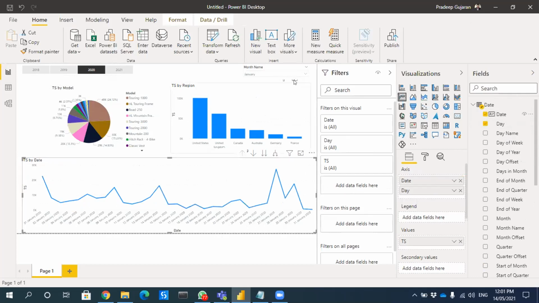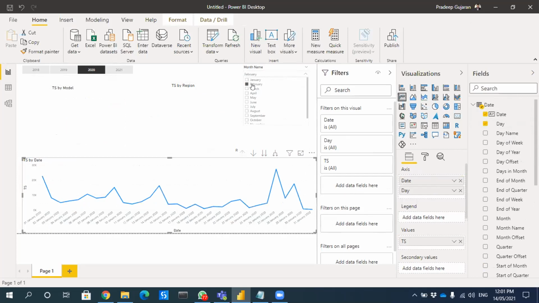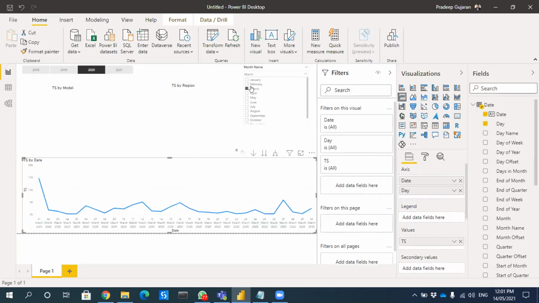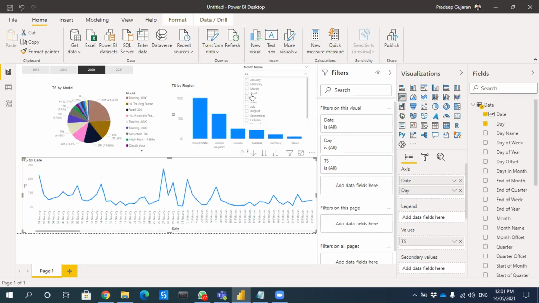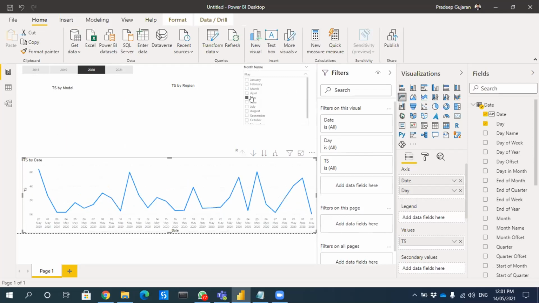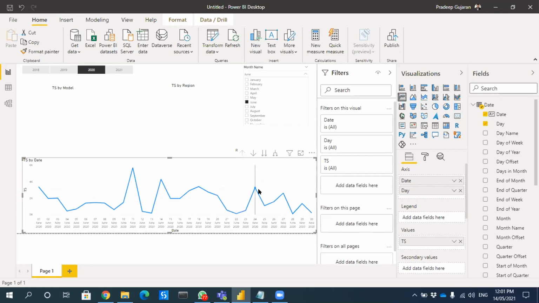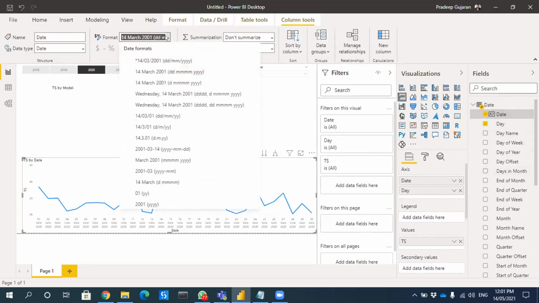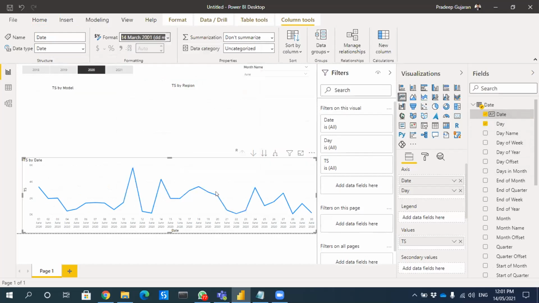Yeah, so this is now okay. Yeah, this is perfect. This is how it works. May, June. You can actually change the date format also a little bit. For example, we can make a short format, like 14 or something like that.